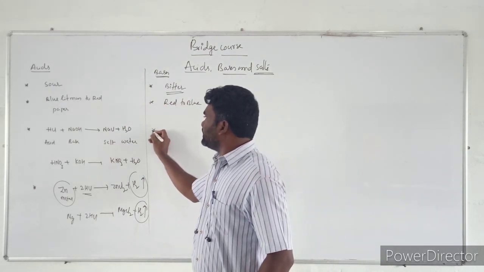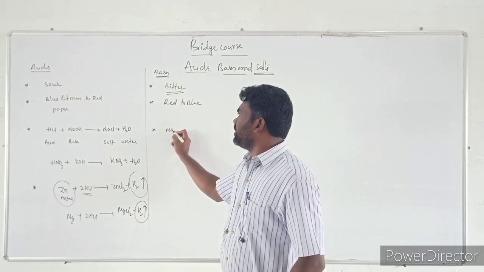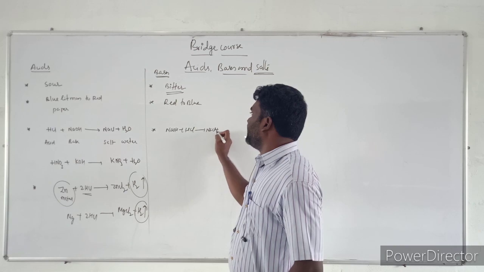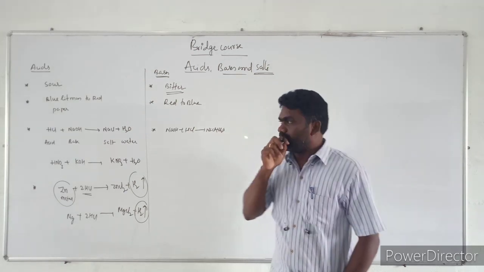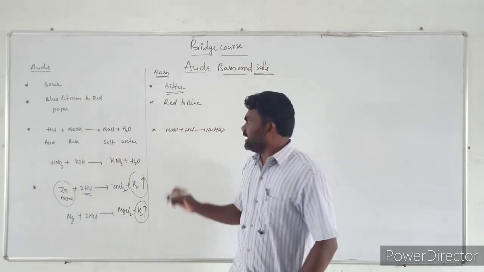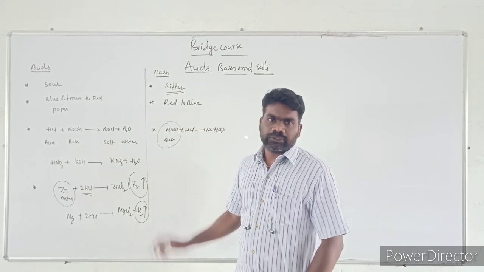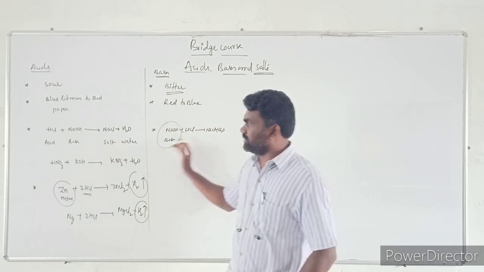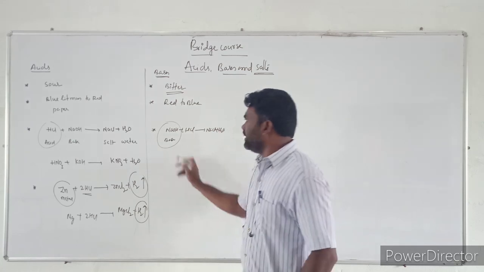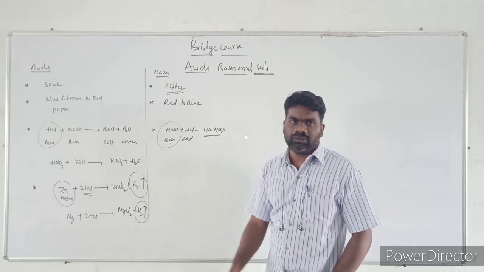Another important point is that bases neutralize acids. I am taking the example of NaOH plus HCl gives NaCl plus H2O. Here also you took the same equation, so what is the difference? Here I am explaining the point in terms of sodium hydroxide. Earlier I took the example as acid: acid neutralizes base, but here base neutralizes acid. The ultimate product is salt and water.